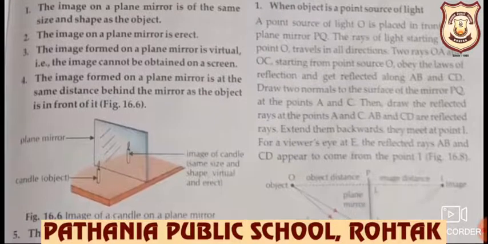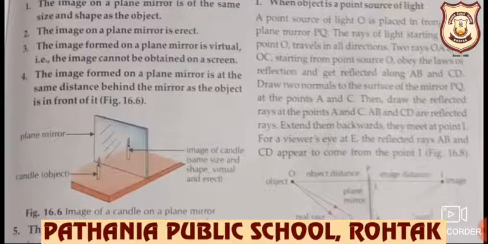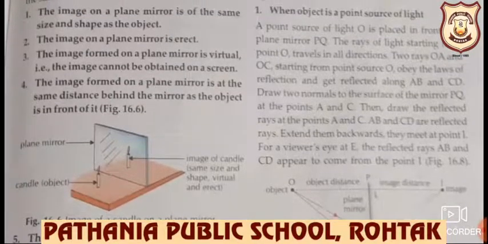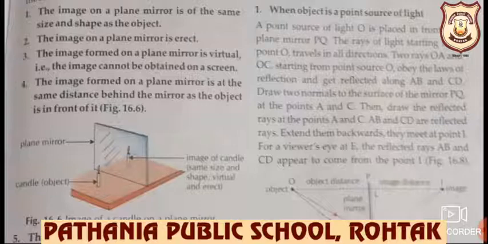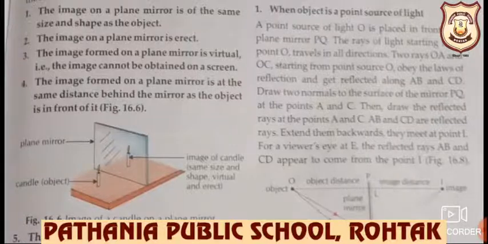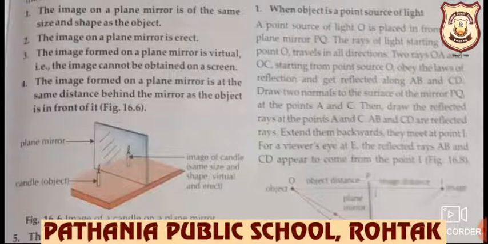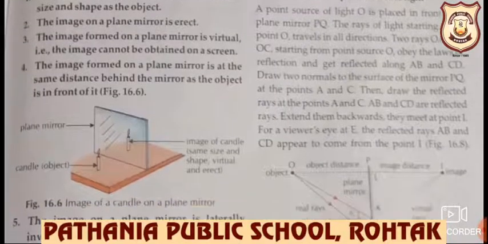The image on a plane mirror is erect. What do you mean by erect? If you are standing in front of a mirror with your head up, the image in the mirror is also showing your head in the upward direction. So this means that the image on a plane mirror is erect.